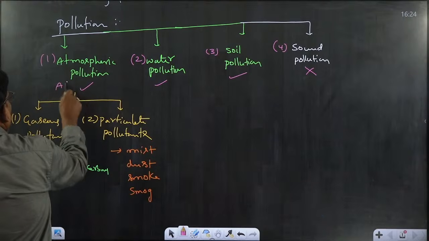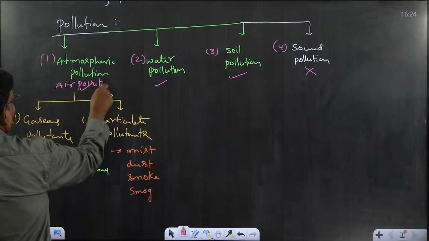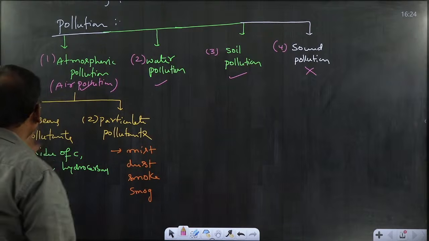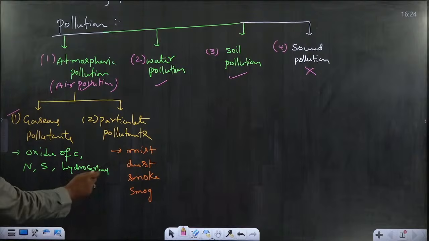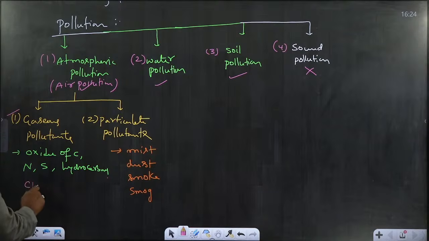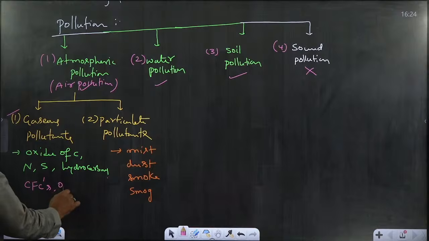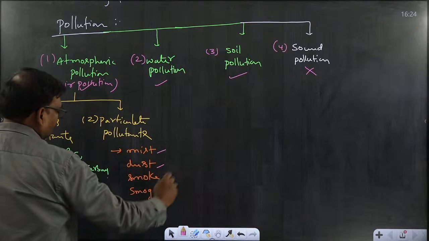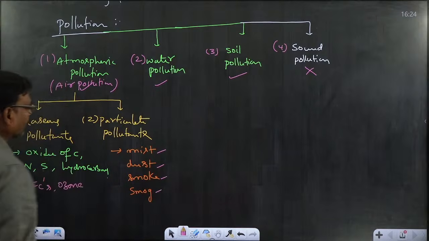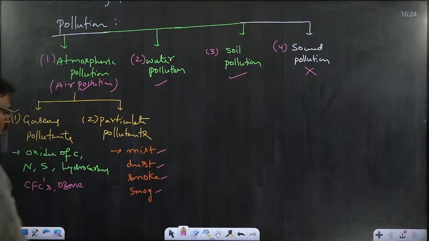Air pollution is mainly of two kinds: gaseous pollutants and particulate pollutants. Mostly the gaseous pollutants are oxides of carbon, nitrogen, hydrocarbons, along with CFCs, chlorofluorocarbons, and ozone is also one of the gaseous pollutants in the troposphere. Whereas particulate pollutants are mist, dust, smoke, smog and like that. Now we go one by one.